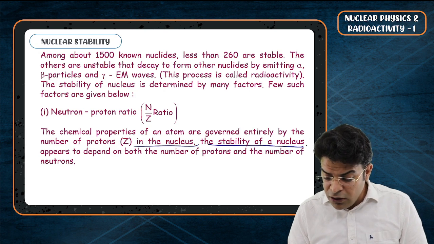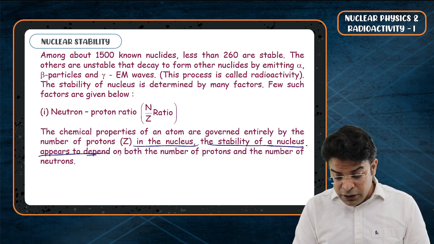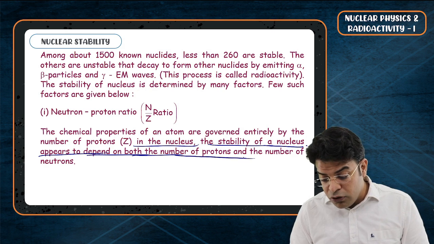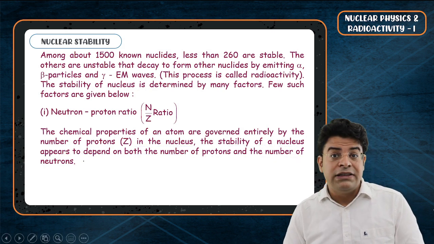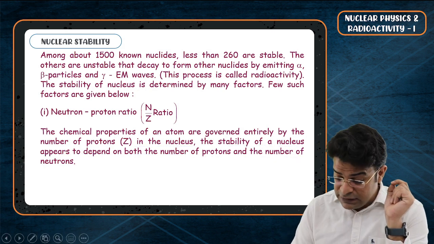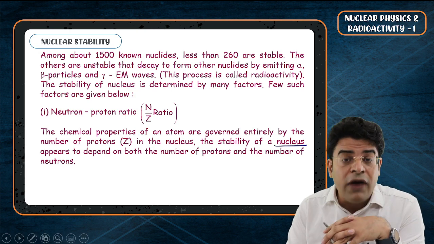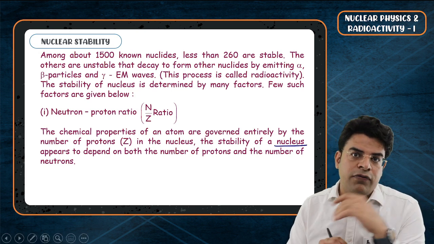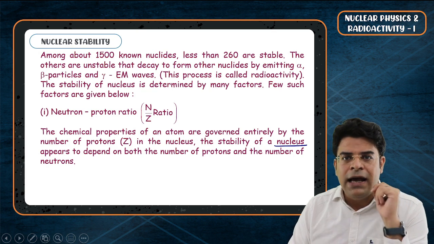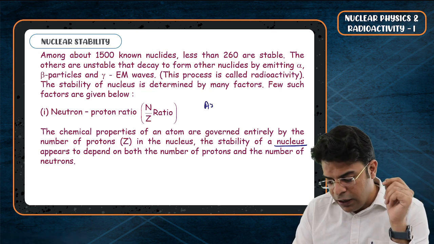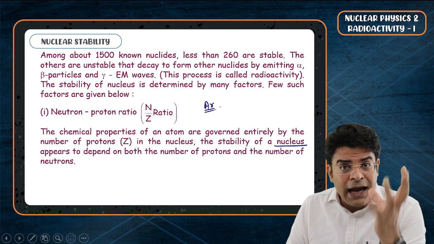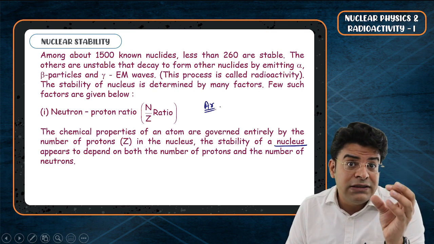The stability of a nucleus appears to depend on both the number of protons and the number of neutrons. I'm not saying stability of atom, I'm saying stability of nucleus. Stability of atom and stability of nucleus are 2 different things. You might have a noble gas, for example argon, whose atom is stable but nucleus is not stable.